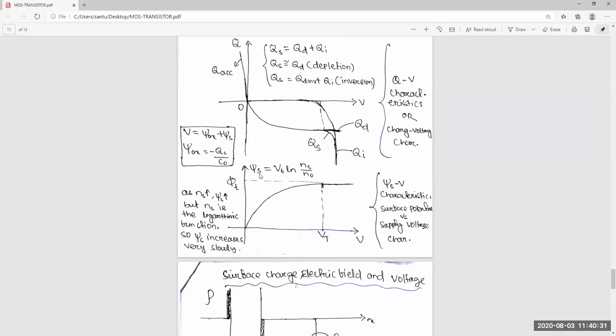So phi s is equal to Vt ln(ns/n0). It will increase at threshold voltage. So this is the part, this is Vt.